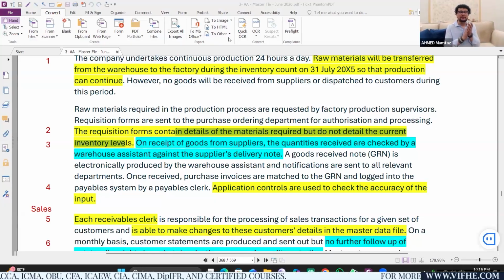There are two problems. Problem number one: you are checking it against the delivery note. Why are you not checking it against the purchase order? What if you are receiving inferior quality, a quantity which you did not order, a category of material which you did not order? So it could lead to all sorts of problems. What if insufficient quantity is being received? It is in line with the delivery note, but it is not in line with the purchase order. So it will create problems in production, leading to unfulfilled orders.